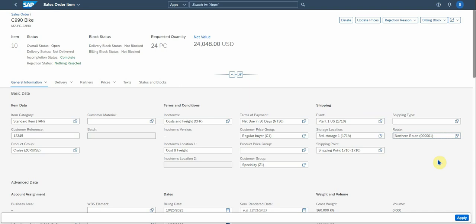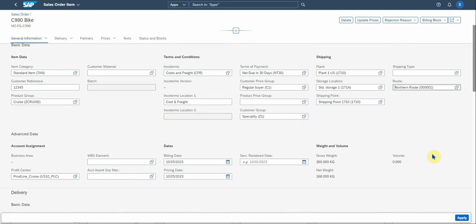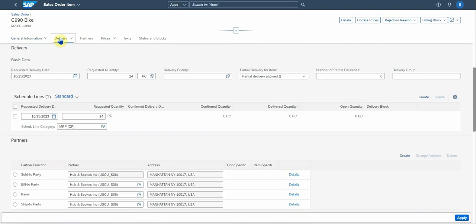for planning purposes. If you go to advanced data, you'll see there's the profit center, WBS, and other fields that you can use for account assignment purposes. Let's go down to delivery. There's the requested delivery date, the quantity. You can set your delivery priority here. You can change that if you want to. Again, there's the schedule line, which is dated for today, the 24 pieces. Nothing has been confirmed, and there's no date yet.